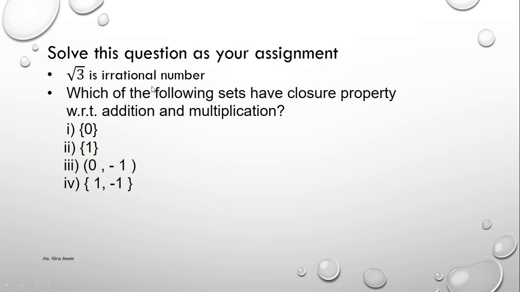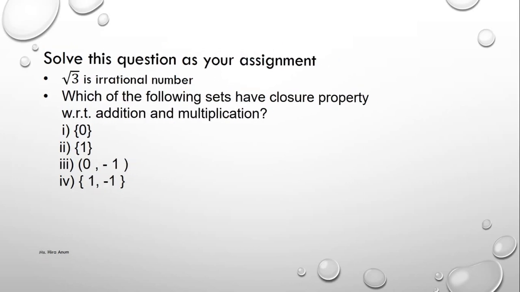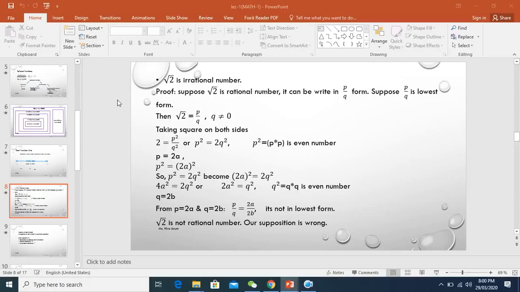There is an assignment for you. Prove that radical 3 is an irrational number. This is to be solved by you. Which of the following sets have the closure property with respect to addition and multiplication? Solve these examples. Thank you. Any questions about this?